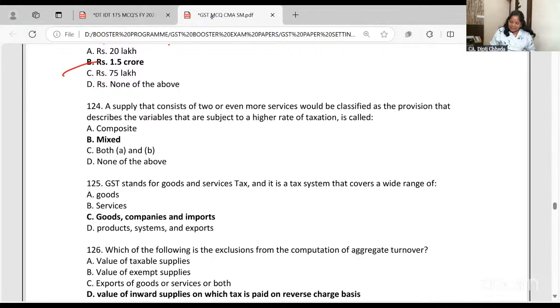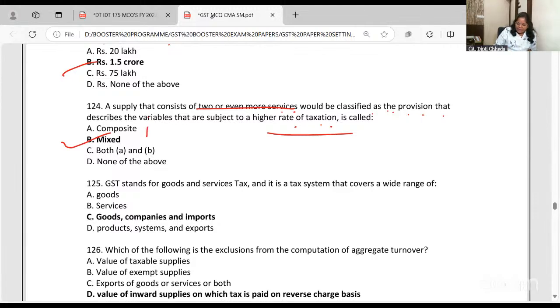A supply that consists of 2 or more services, subject to a higher rate of taxation, is classified as a mixed supply.